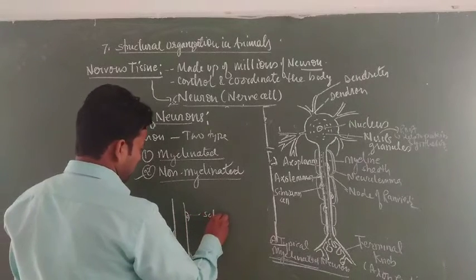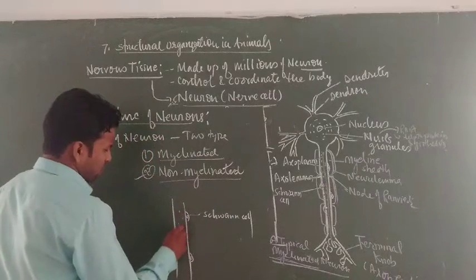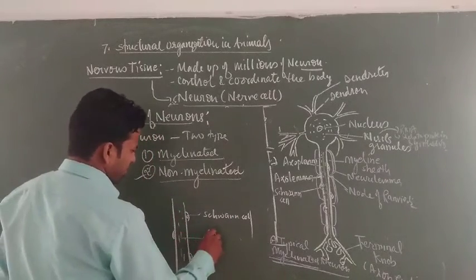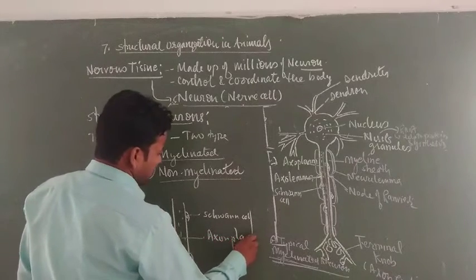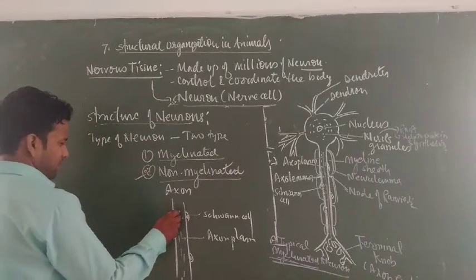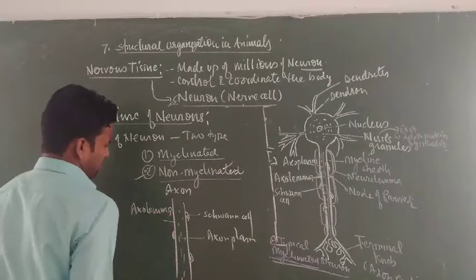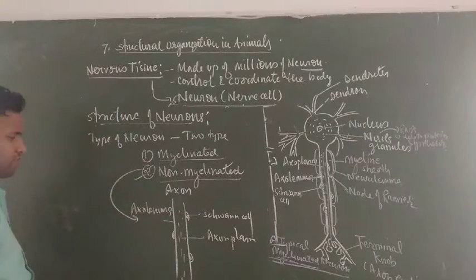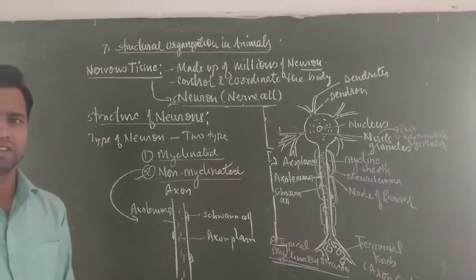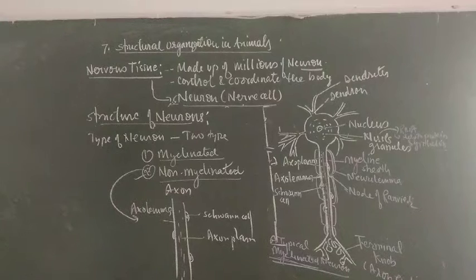This is the axoplasm, this is a diagram of the axon, and this is the axolemma. In non-myelinated neurons, no myelin sheath is present in this zone. It is called a non-myelinated neuron.